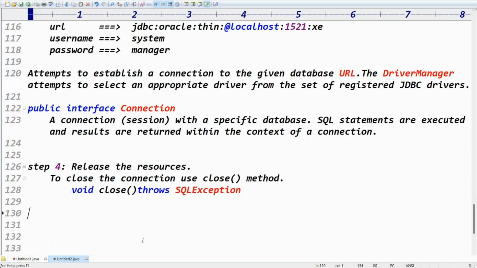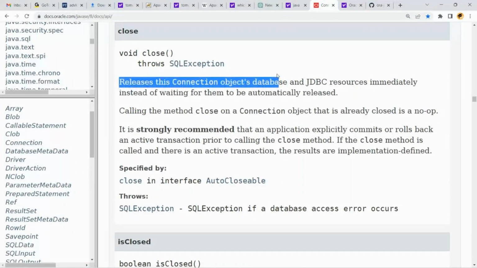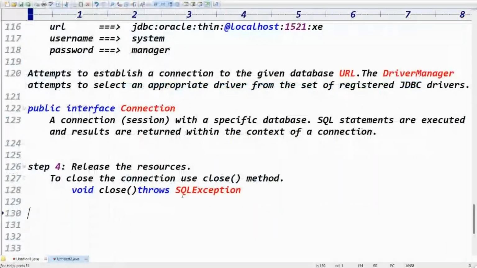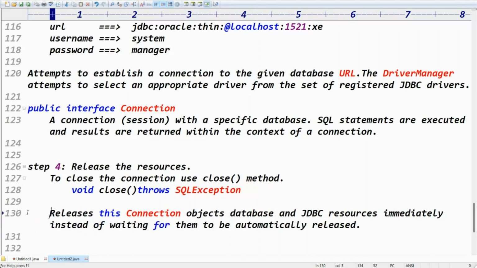What will this close method do? Read this point, Amma. Releases this Connection object's database and JDBC resources immediately, instead of waiting for what, Amma? Automatic release. Instead of waiting for automatic release, it immediately does the action, right? Close method will immediately close the connection, guys.